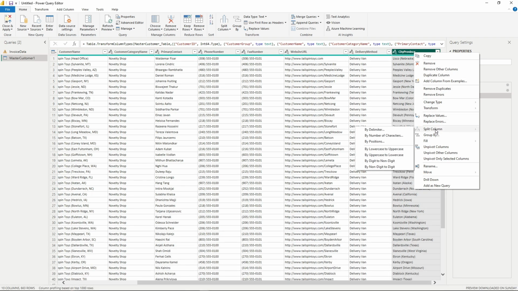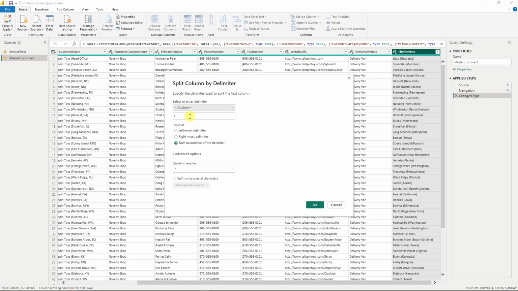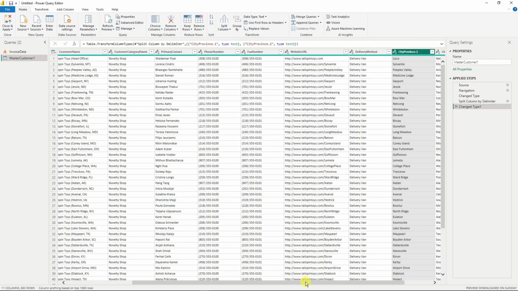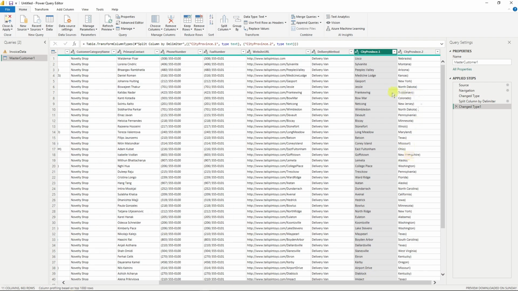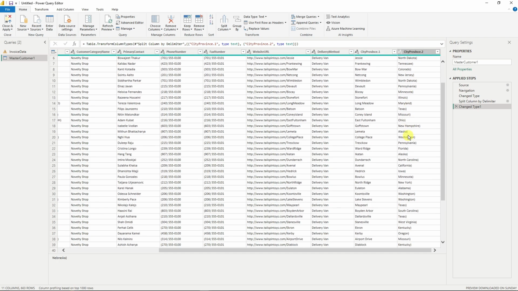This one right here. You can split by delimiter, number of characters, up to non-digit to digit. I want you to click on delimiter. Once it's there, it already picked up that bracket. What we're going to do right here is just add a little space. After adding that space, I can choose which occurrence of the delimiter, or the leftmost one. I'm going to go with the leftmost one, it doesn't really matter because I only have one bracket. Click OK, and there we have it. We have successfully separated city and province.